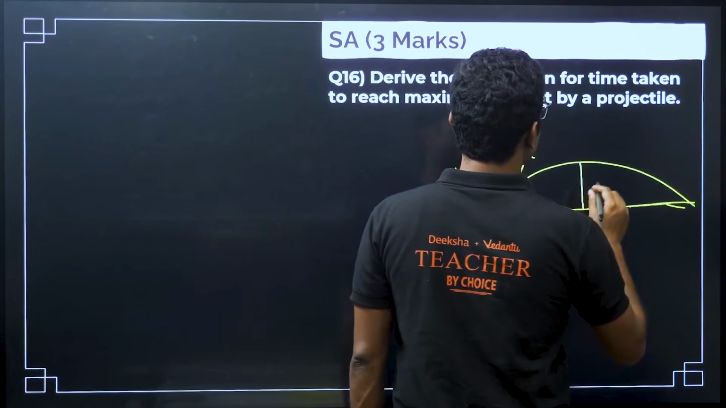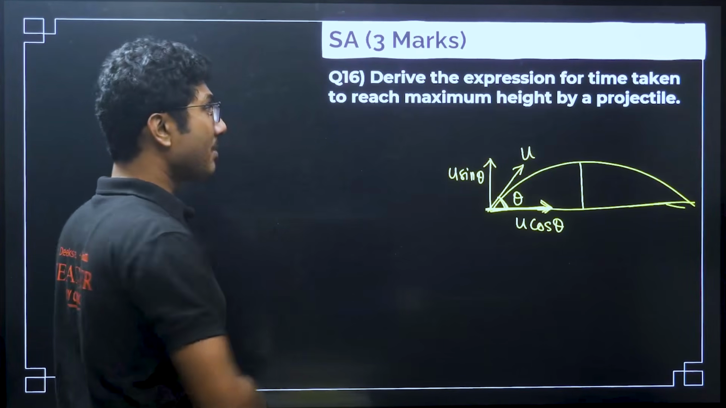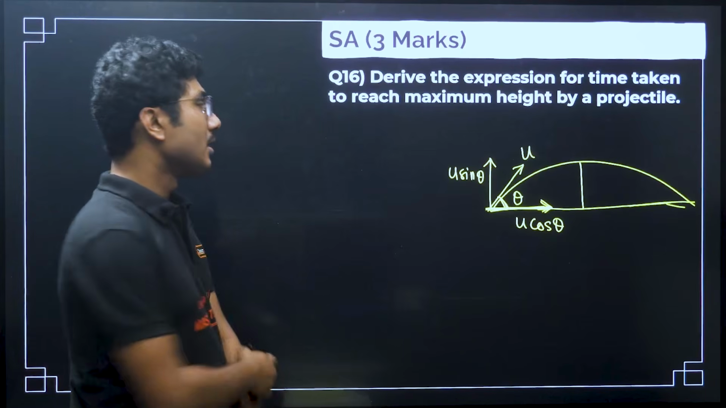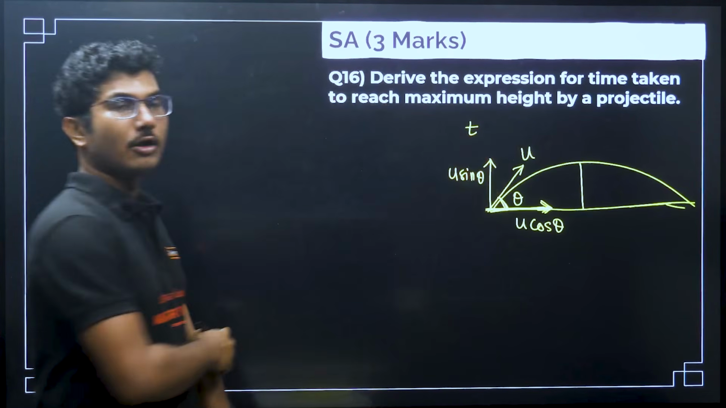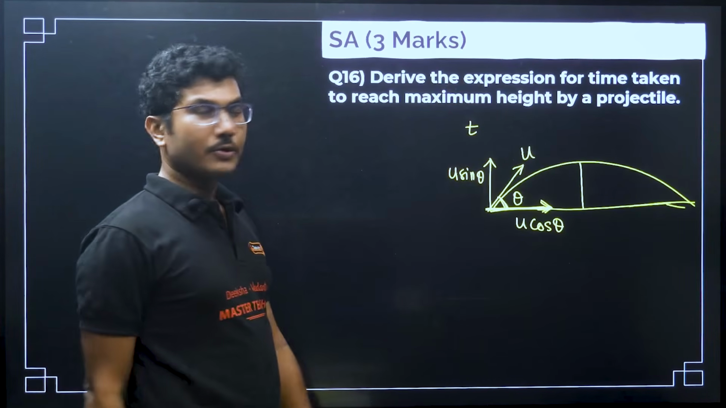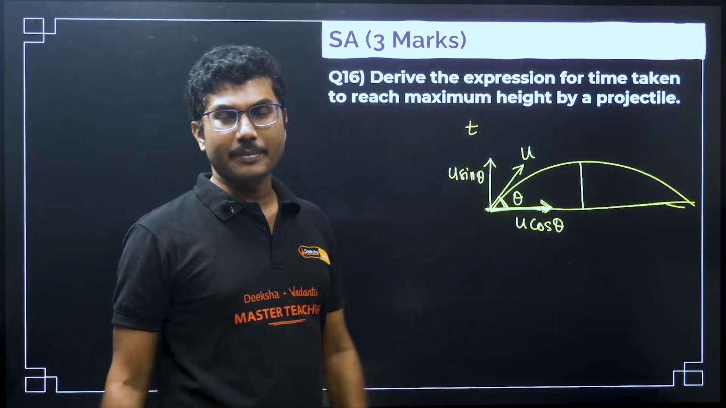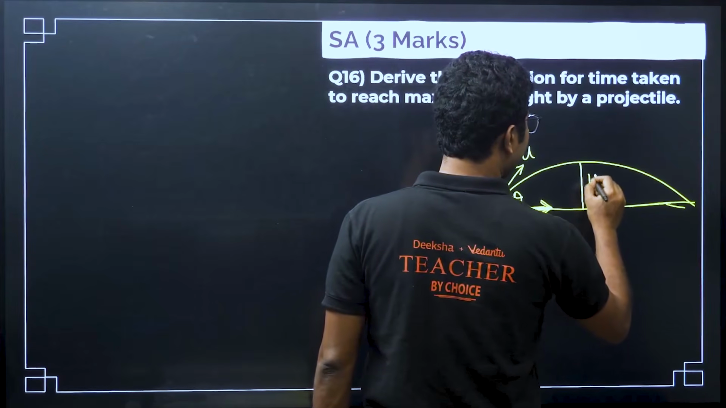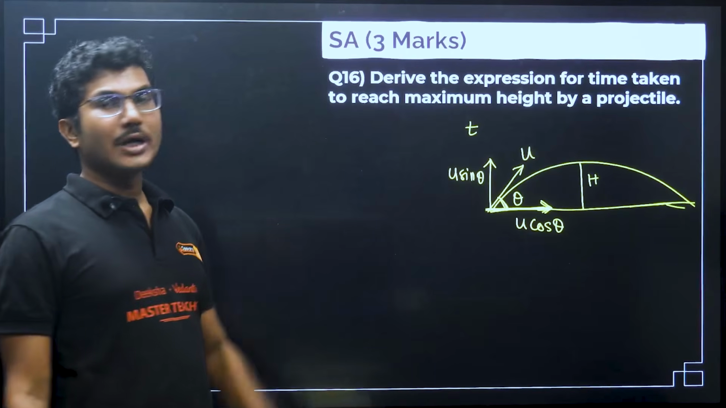Now height is this. You have to find the time taken to reach the maximum height. You are not trying to find the maximum height itself. Suppose the time taken to reach the maximum height is given by small t. The upward component u sin theta is responsible for taking it to the maximum height h, even though we will not use the term h over here. Now we have to find the time.